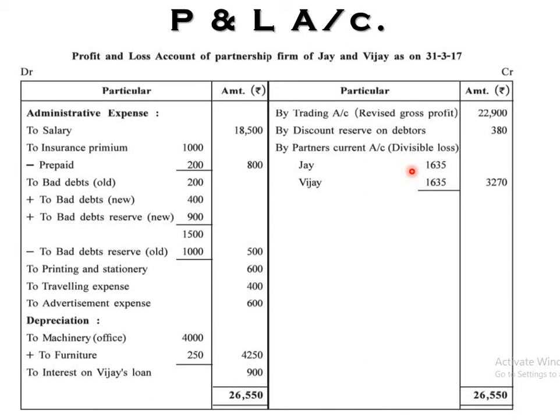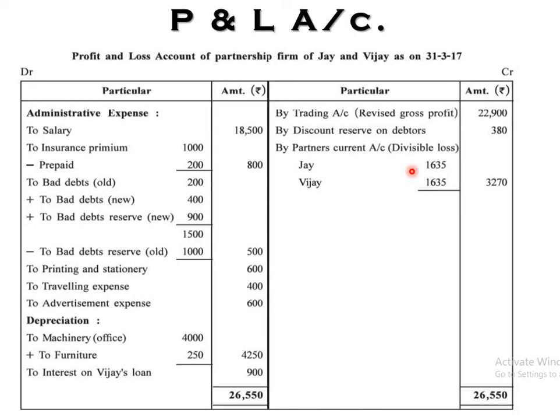In the final accounts, the profit and loss appropriation account is prepared after the preparation of the profit and loss account, but it is not compulsory. A separate preparation is not necessary. A simple thing I want to tell you: if interest on partners' capital, interest on drawings, salary, commission, bonus or remuneration is there in the example, then you have to prepare the profit and loss appropriation account. Otherwise there is no need. But if one such information is there, you have to prepare it. Keep that in mind.